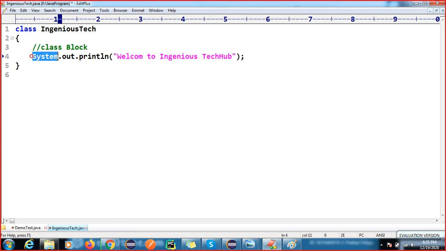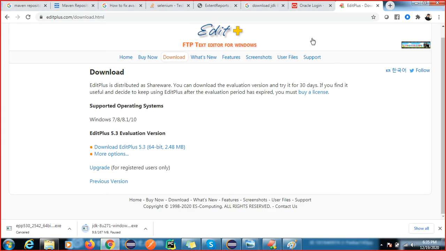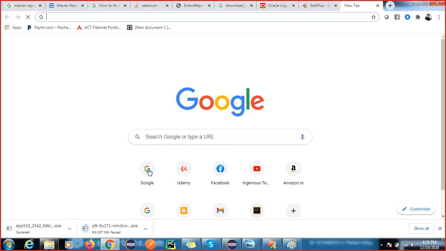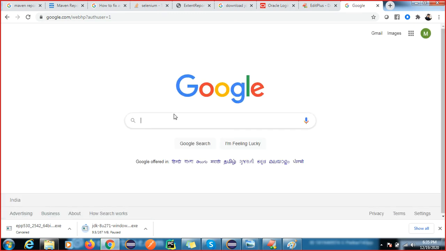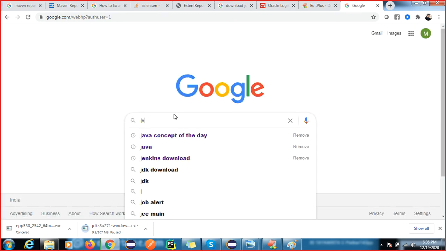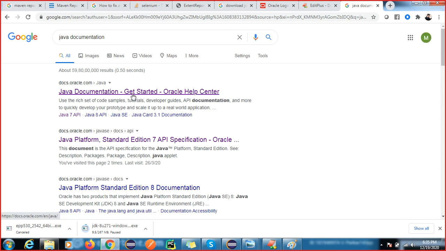System is your inbuilt class, out is your variable, and println is your method. Java has already provided a huge library to us, we just have to use all of this library. This is another advantage of Java. So you can go to the Java documentation, the Javadoc.